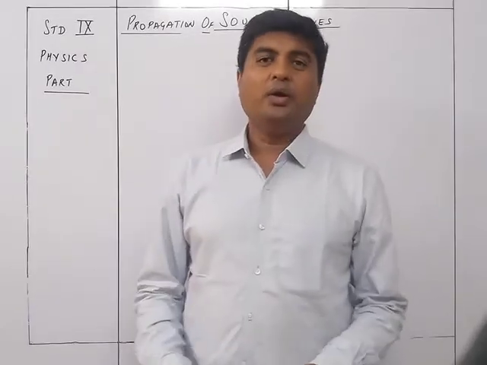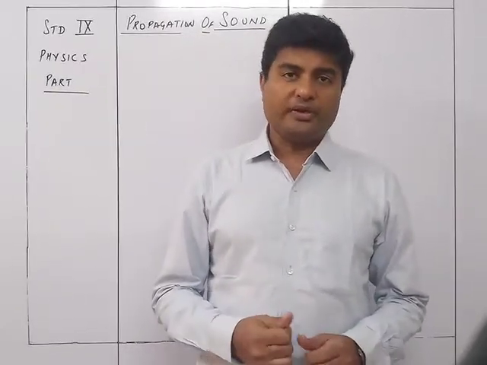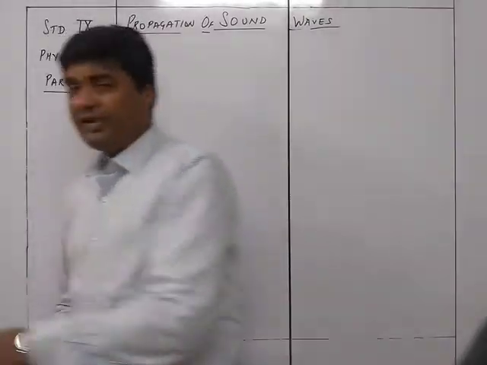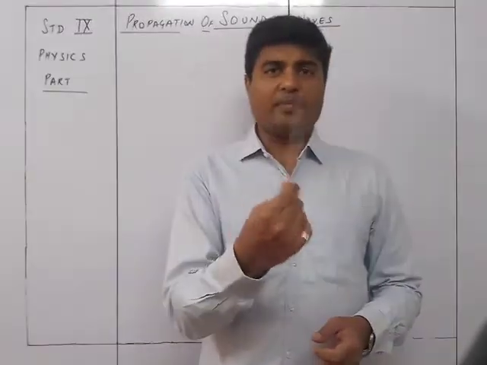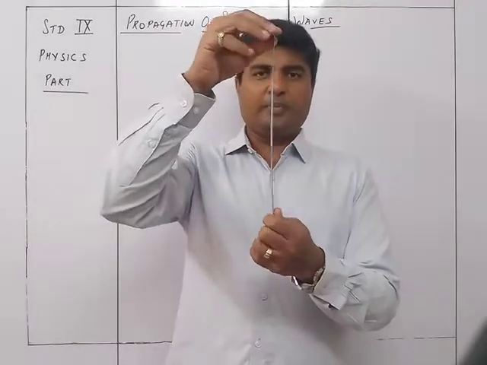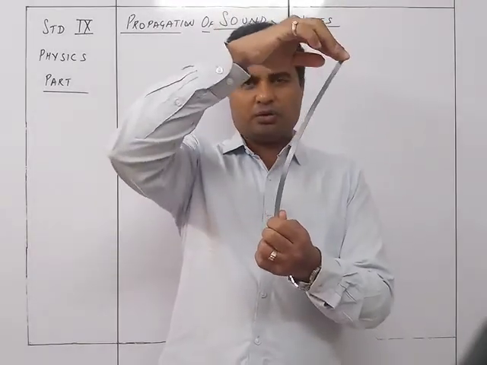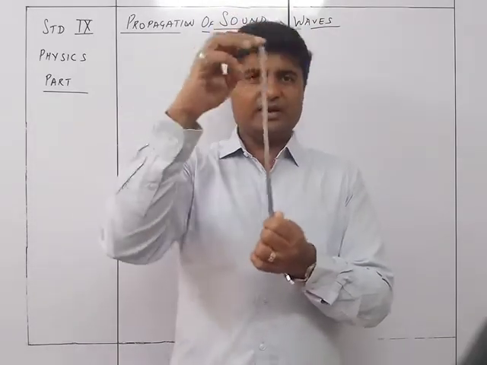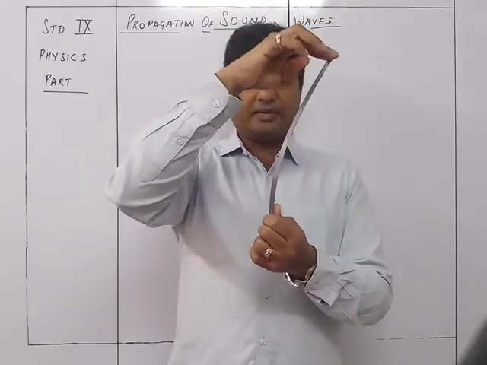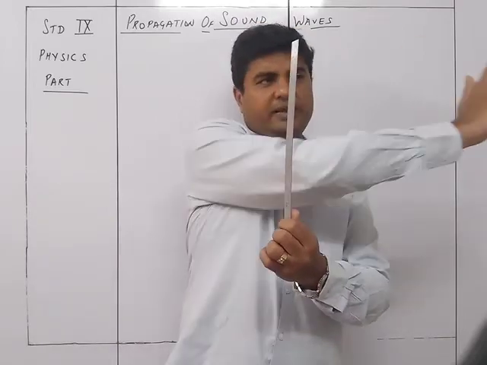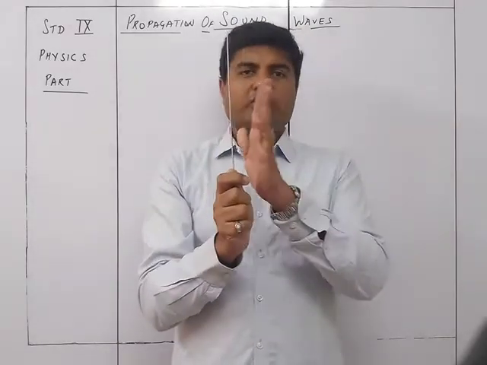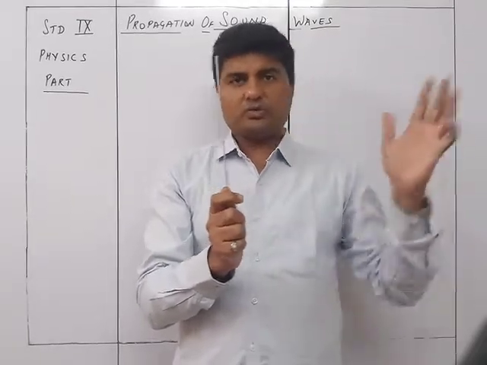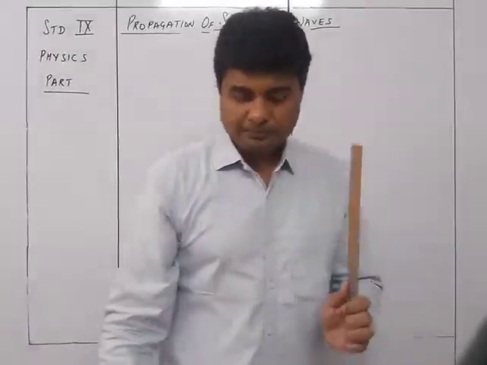So we are having a small experiment in which we are going to see how a metallic strip, if I take this metallic strip and it starts vibrating, what happens? It goes from the mean position to the left over here and then goes to the right over here, going left and right like this. Whenever it moves this way, it is pressing the particles also. So let's see, if the propagation of sound is in this direction, what is going to happen to the particles which are here in this particular experiment.